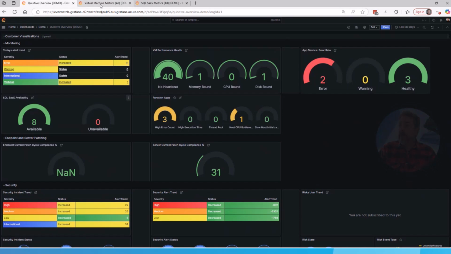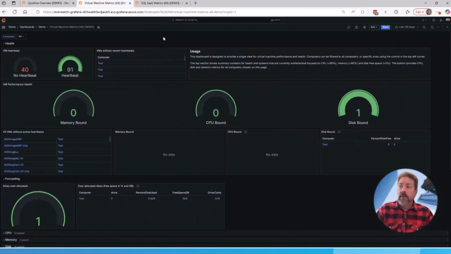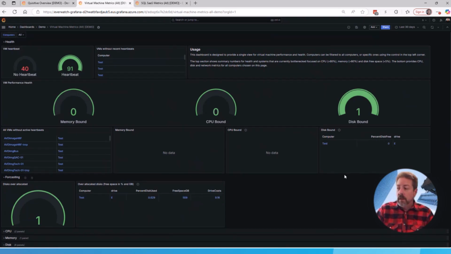Those all then, as I mentioned, they can all be drilled down. So I can take a look here at virtual machine metrics and I can see in here how many systems don't have a heartbeat right now, and then the list of what those systems are. If there's any that are memory or CPU or disk bound, as an example, they'll appear here. So I've got a disk here with 0% free on an E drive. That's a problem. So we want to take a look at that, see what we need to do to resolve that particular situation.